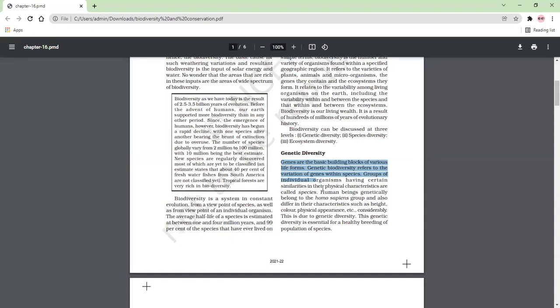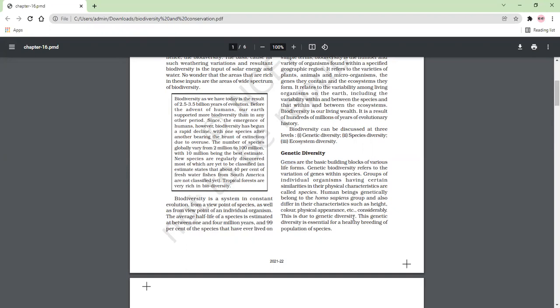Organisms that have certain similarities in their physical characteristics are called species. Human beings genetically belong to the Homo sapiens group and also differ considerably in characteristics such as height, color, physical appearance, etc., and this is due to the genetic diversity.